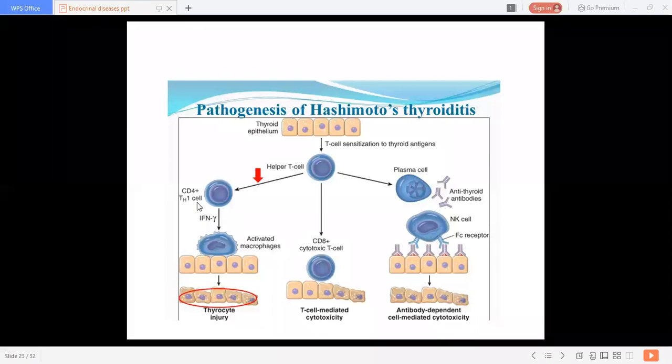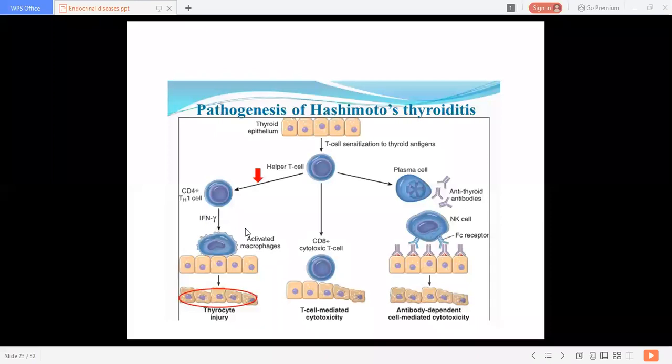Everywhere the ultimate thing that happens is destruction of the thyroid cells, that is destruction of the thyrocytes. First we discussed CD8 plus cytotoxic T cell mediated cell death. The second one is cytokine mediated cell death, that is CD4 plus T cells. CD4 plus T cells produce inflammatory cytokines, gamma interferon, which causes activation of the macrophages.